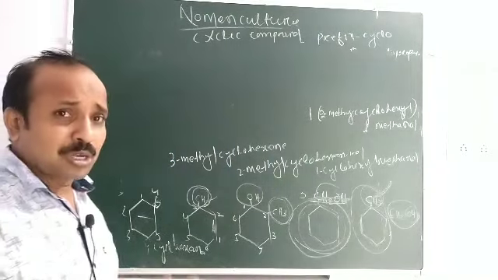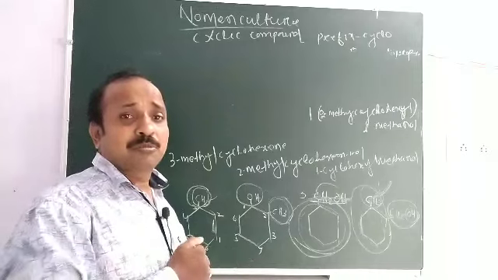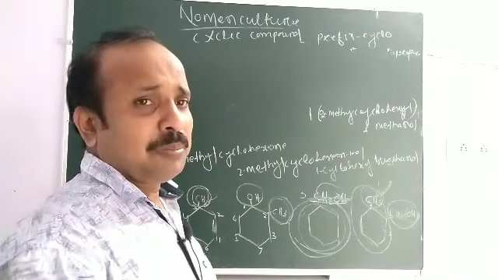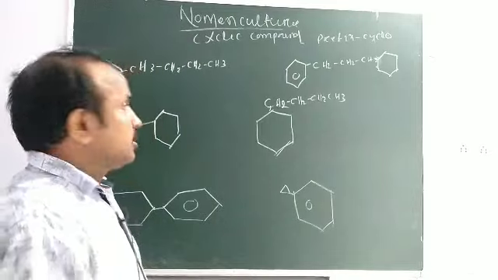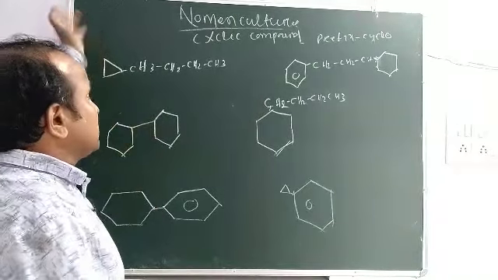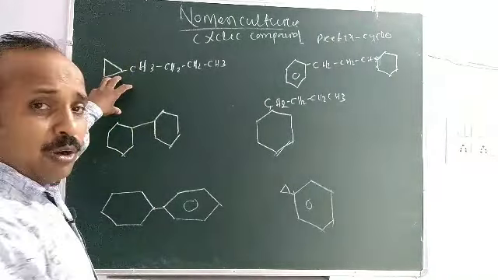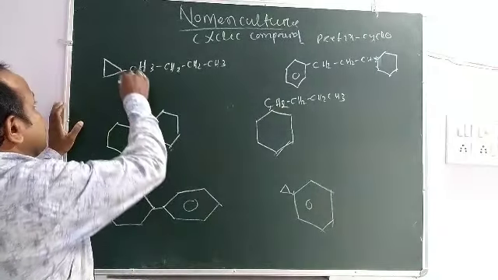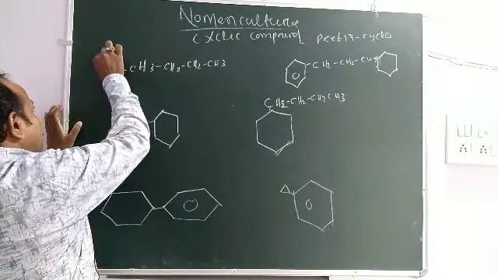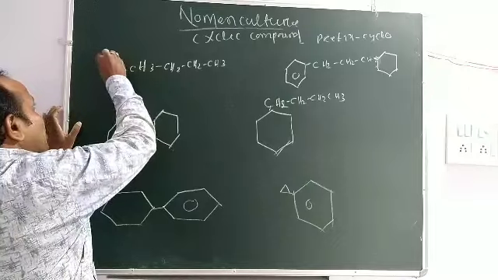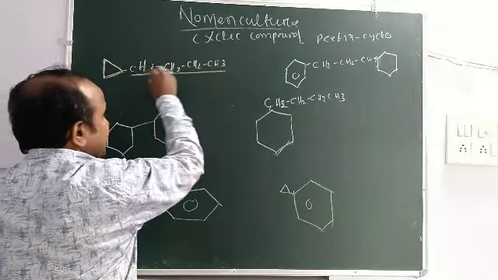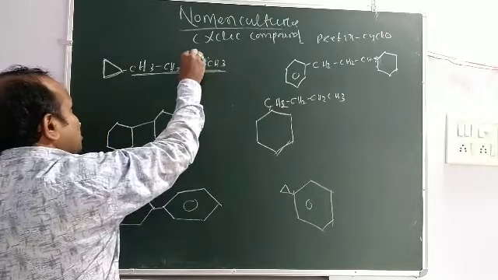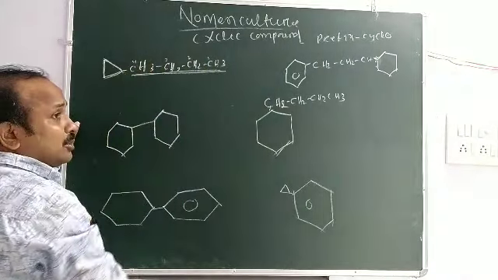Let us do some other cyclic compounds. Here you look at some other cyclic organic compounds. This is a cyclic organic compound, that is cyclopropane, 1, 2, 3. But in this chain there is 1, 2, 3, 4.